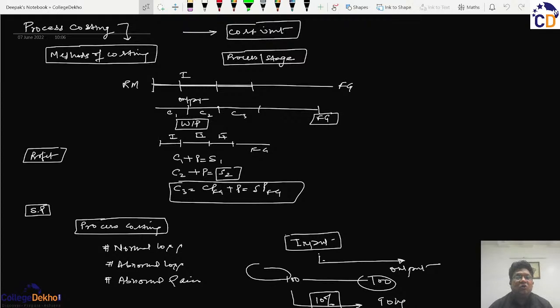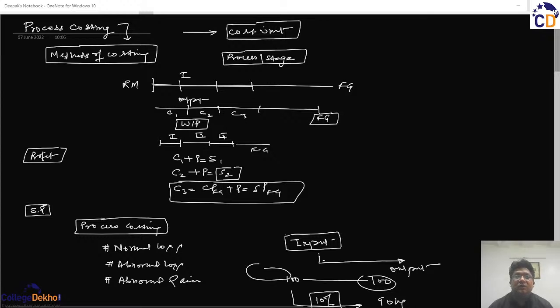The cost sheet of each process is created in the form of an account, so on the debit side we will have all the expenses of that particular process, and the output of that process will be credited on the credit side of the account, so that it becomes the input of the next process. In this way we will create the process account in the next session. Thank you very much.